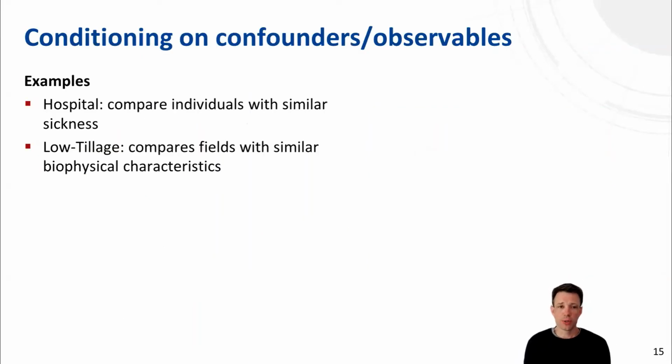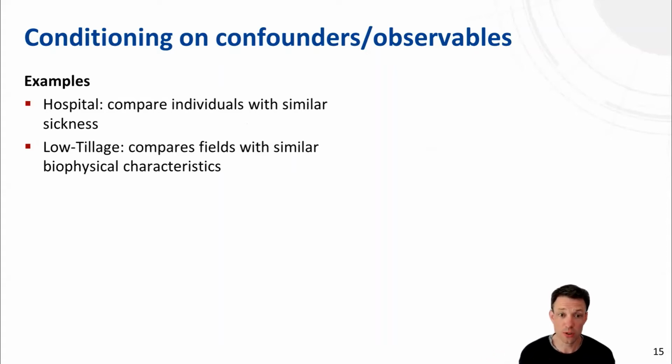Before going into more detail on the methods that we can use in those cases, I want to ask you to think about these two examples and how you would approach them in an intuitive way. So we said if we want to determine the effect of hospitalization on mortality, we need to be worried about selection bias, so we cannot simply compare mortality rates of people in the hospital to those in the general population.